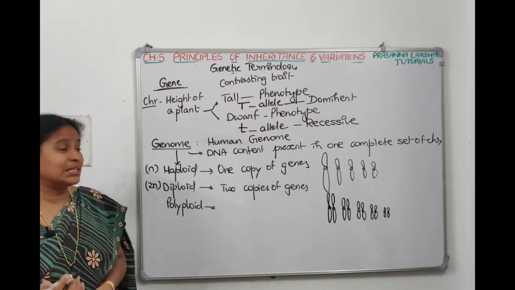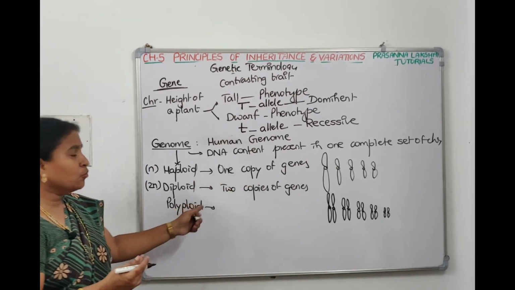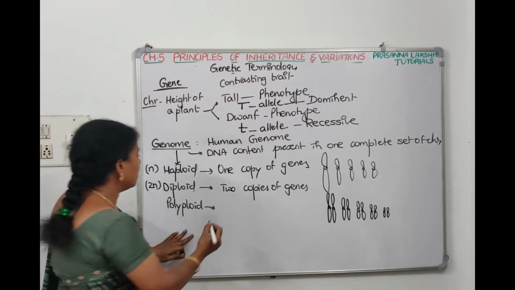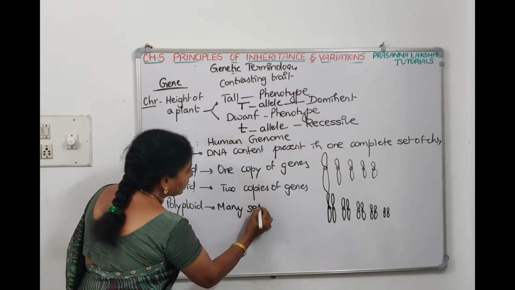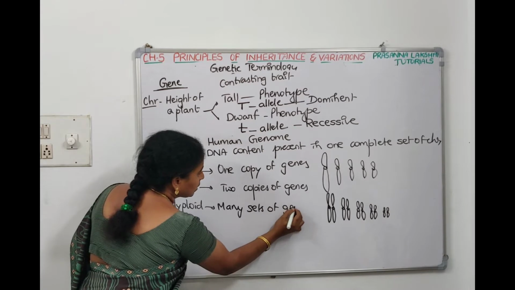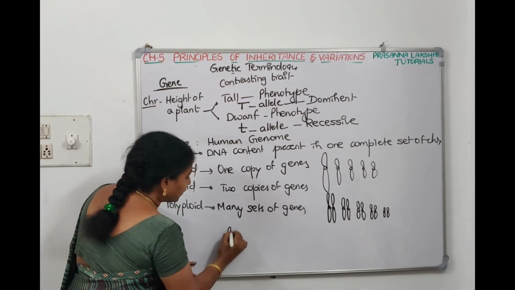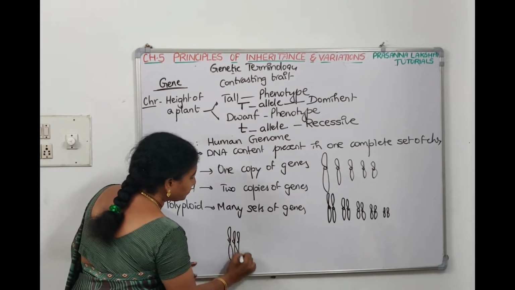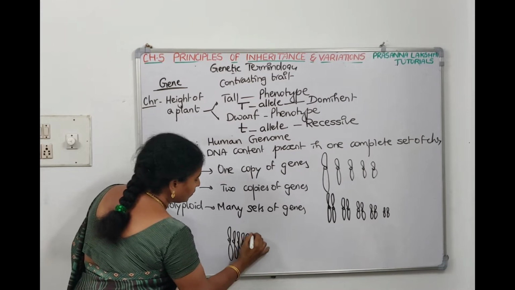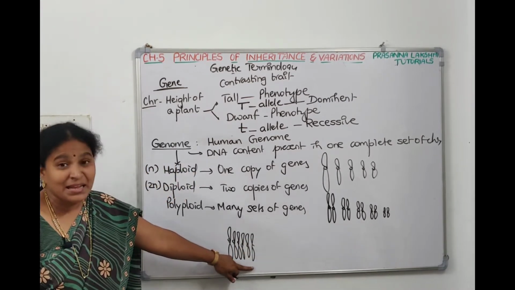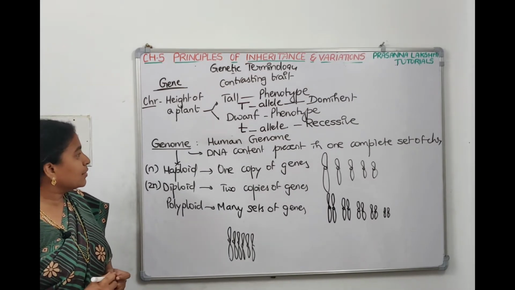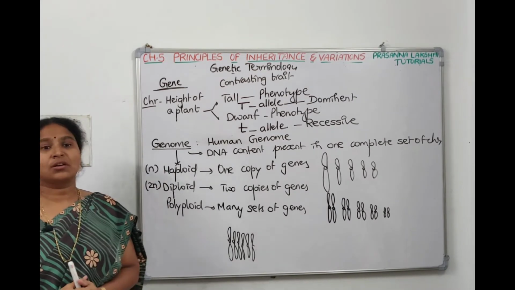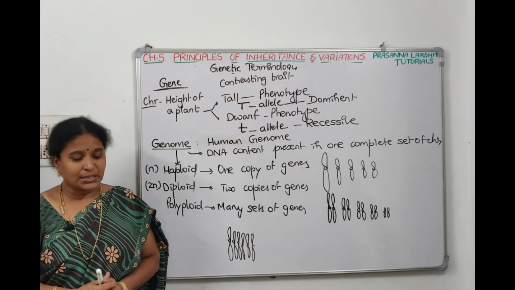Polyploidy means many sets. One set is haploid, two sets is diploid, and many sets is called polyploid. By mutations we can generate many sets of genes, which is called polyploid. Means for the first chromosome itself, many sets are there, and that is called polyploid condition. I think we understood what is meant by genome. Have a screenshot, then we will see what is locus.